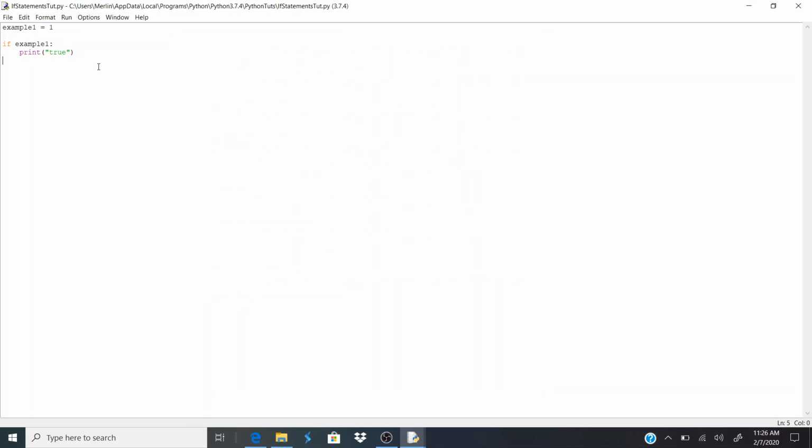So cool little trick. I strongly advise though that you use your comparison operators to do your if statements, unless you're just trying to test a variable and its value, and then run it.